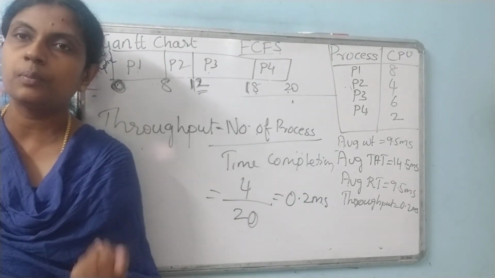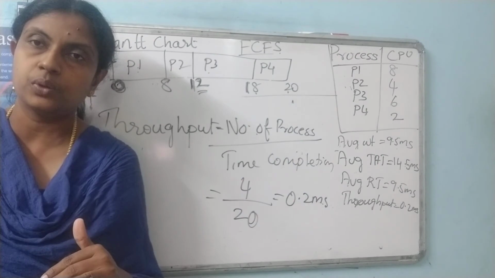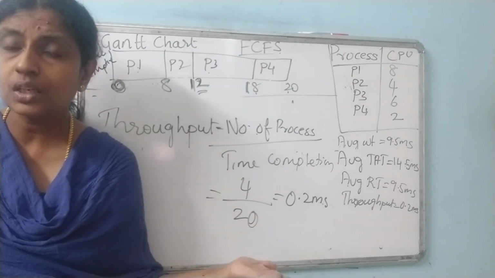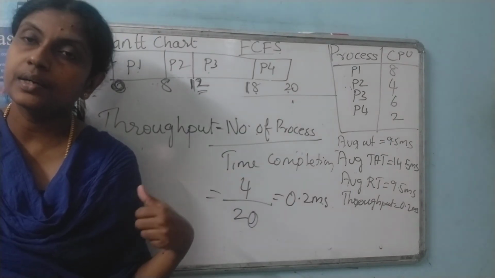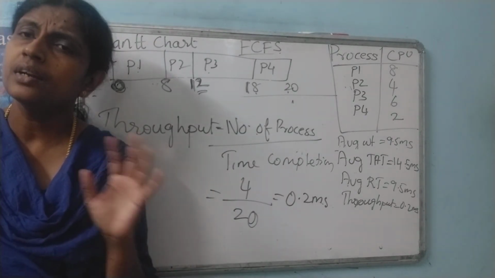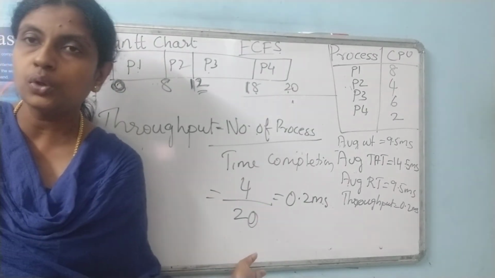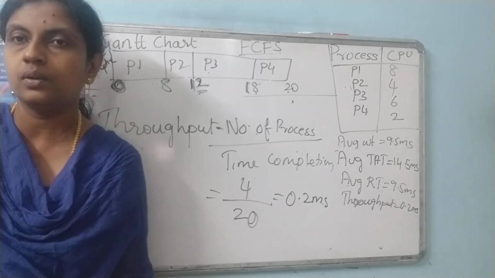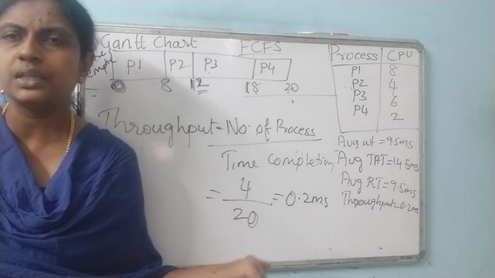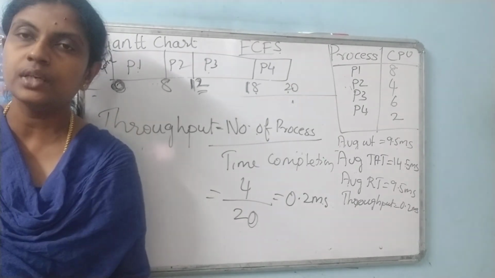In the next video I will upload FCFS with preemptive scheduling. I will give one homework problem. Try doing that problem yourself and upload the output in the classroom app. It is very simple to do. If you know how to do this, 5 marks is guaranteed. Any one of the methods only they will ask, and most of the time it is the FCFS method only. In that case, getting the marks is very easy.